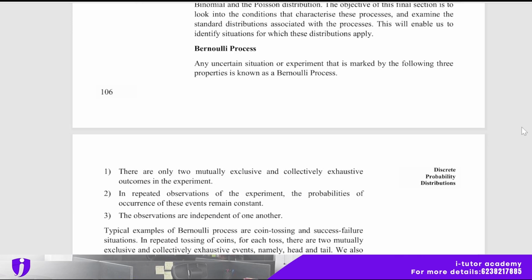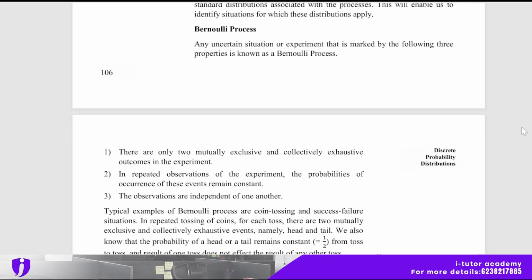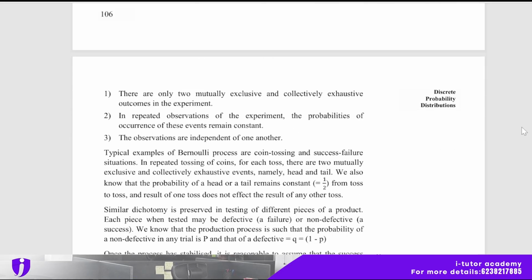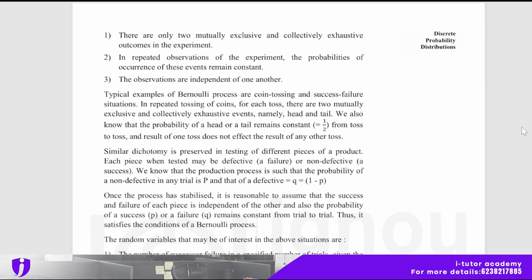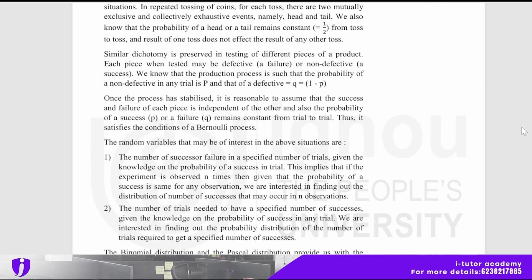Bernoulli process. Any uncertain situation or experiment that is marked by the following three properties is known as a Bernoulli process. There are only two mutually exclusive and collectively exhaustive outcomes in the experiment. In repeated observations of the experiment, the probability of occurrence of these events remains constant. The observations are independent of one another. Typical examples of a Bernoulli process are coin tossing and success-failure situations. These are the examples of this Bernoulli process.